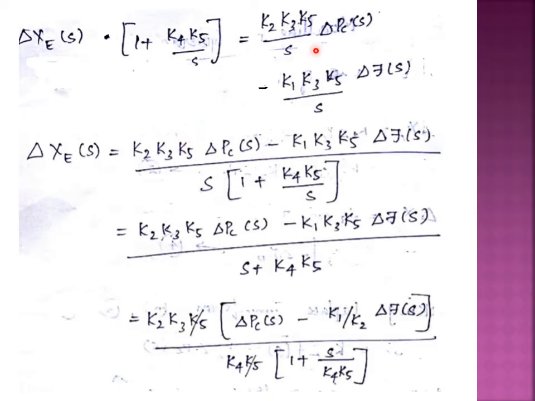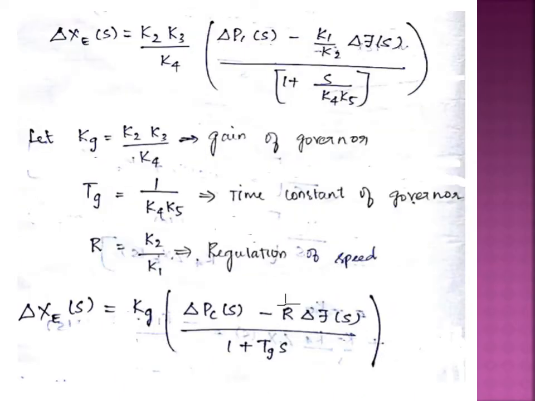After segregating the terms, we are just taking the LCM, and after taking the LCM, bring this term to the denominator part, and then this S and S will get cancelled, and this is the simplified form. This will be a simplified form, and final expression will be of this form. This will be a final expression. Here, this K2, K3 by K4, we are writing it as Kg. It is the gain of the governor, and 1 divided by K4, K5. This will be your Tg.